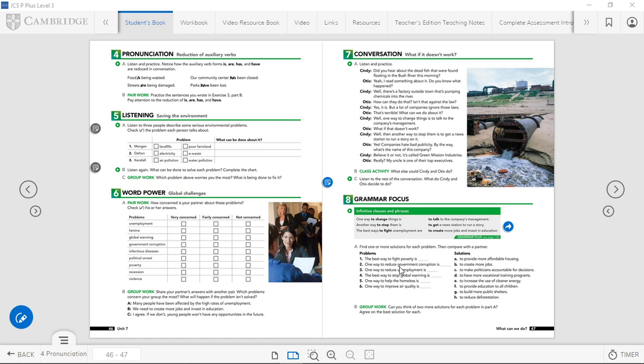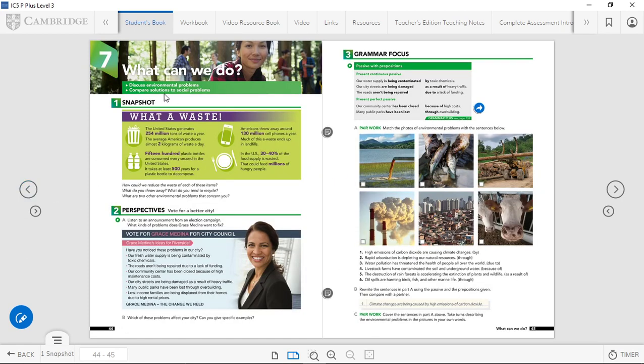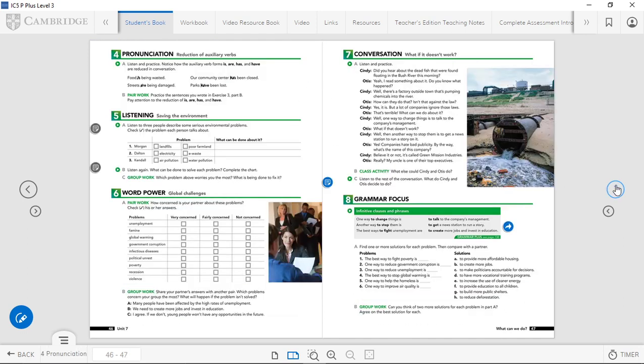Today we're going to be continuing with the rest of Unit 7, and in the previous class we were discussing environmental problems and looking at the passive with prepositions. Today we're going to be continuing with comparing solutions to social problems. First we talked about the environmental problems, now we're talking about social problems, okay?